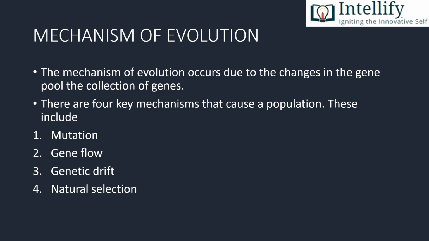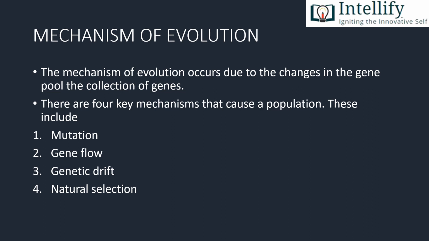So, how does this mechanism of evolution occur? The mechanism of evolution occurs due to changes in the gene pool, the collection of genes. The collection of genes is also known as gene pool. There are four key mechanisms that cause change in a population. These include mutation. What is mutation? Mutations can be defined as the changes in the DNA sequence of a living organism.